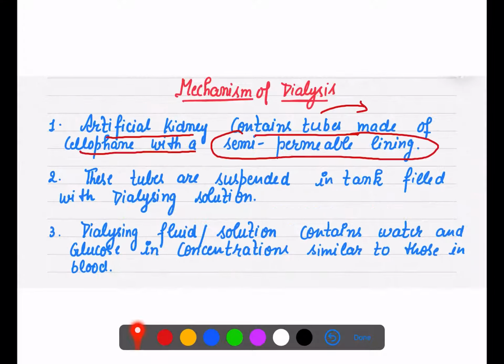You know that in our kidney, the nephron is a complete tubular structure. So the artificial kidney also contains tubes made of cellophane with a semi-permeable lining. Semi-permeable means it allows only a few materials to pass through it. These tubes are placed in a tank filled with the dialysing solution.